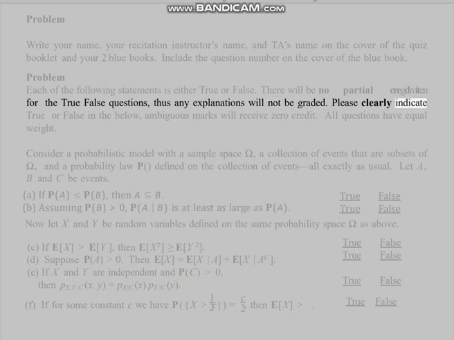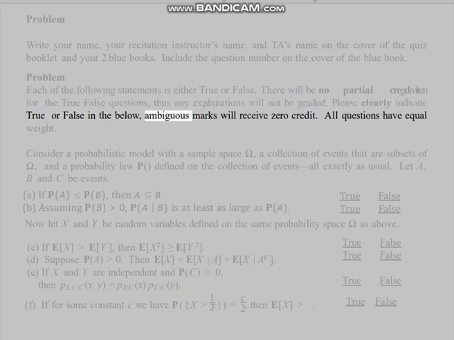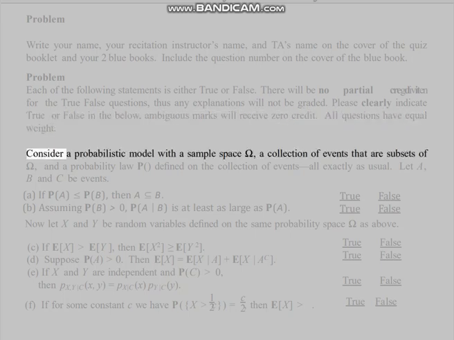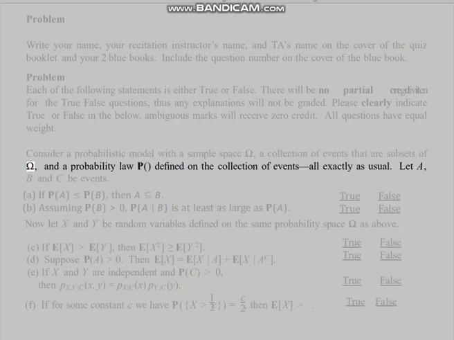Please clearly indicate true or false in the below. Ambiguous marks will receive 0 credit. All questions have equal weight. Consider a probabilistic model with a sample space omega, a collection of events that are subsets of omega, and a probability law P, defined on the collection of events, all exactly as usual. Let A, B, and C be events.